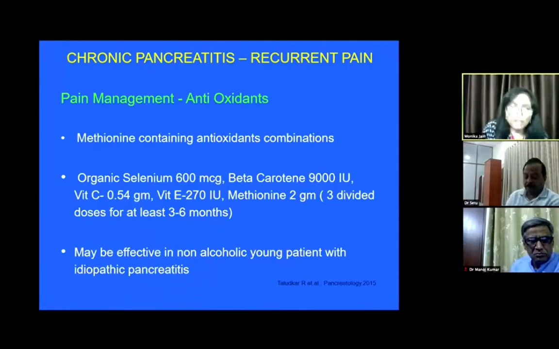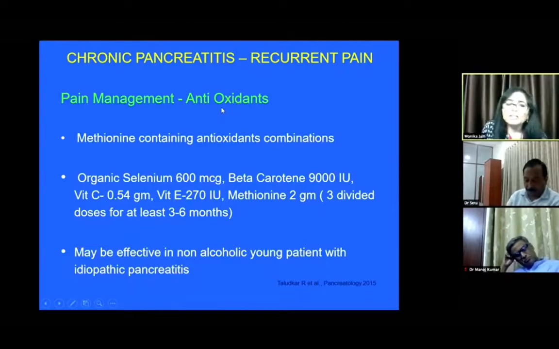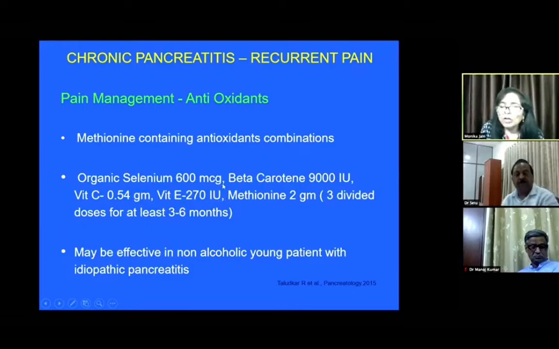The second important drug which has been studied in patients with recurrent abdominal pain in chronic pancreatitis is antioxidants. The studies are there. We have trials in alcoholic patients. The Manchester trial showed that these patients did not respond to antioxidant therapy, but an important trial from All India Institute showed that the methionine containing antioxidant combination with organic selenium, beta carotene, vitamin C, and vitamin E was found to be very effective in patients. Although the trial was in a non-alcoholic group, younger patients, and they were not opioid dependent.